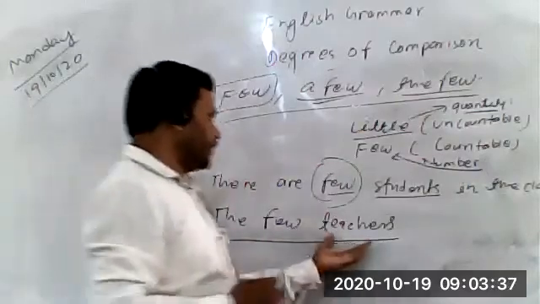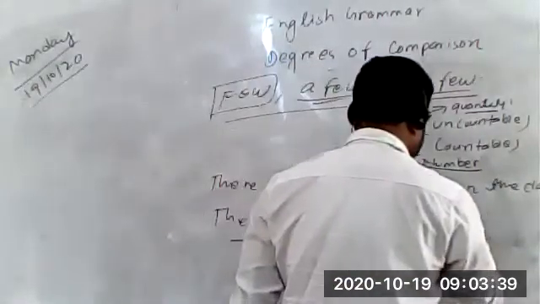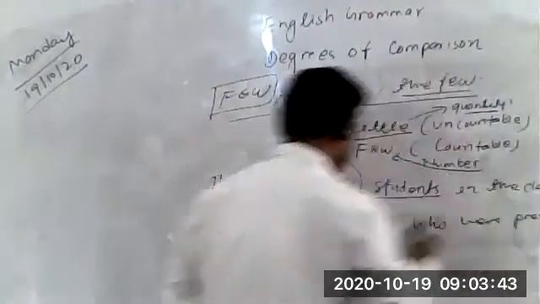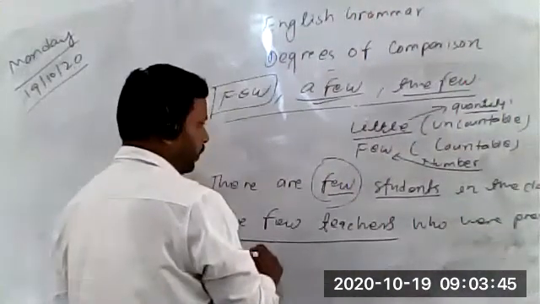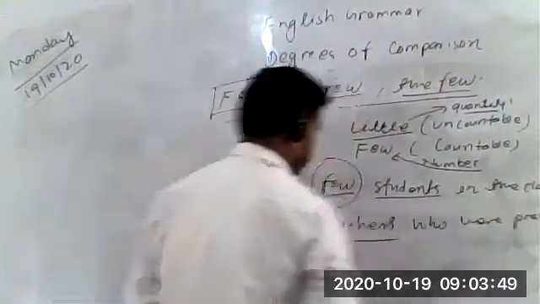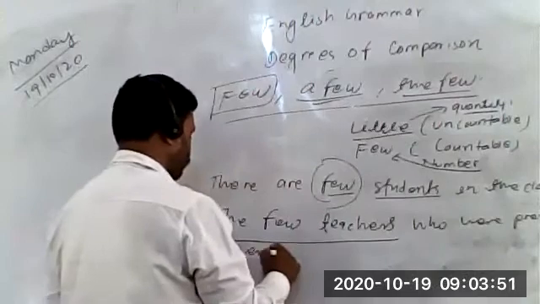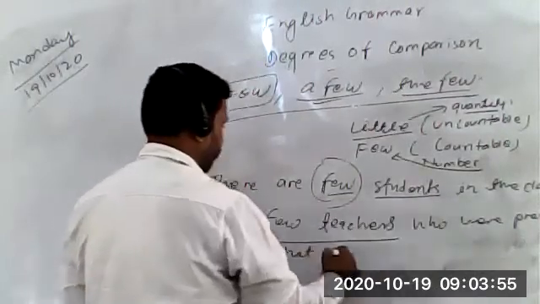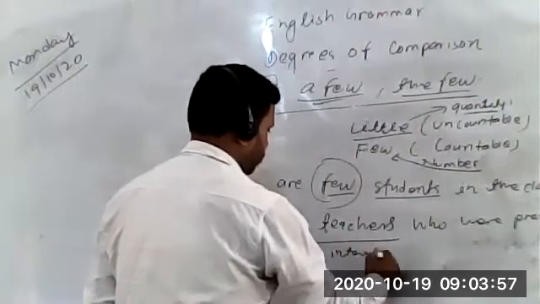So, the few teachers who were present were not interested.